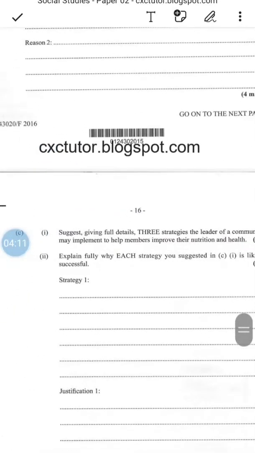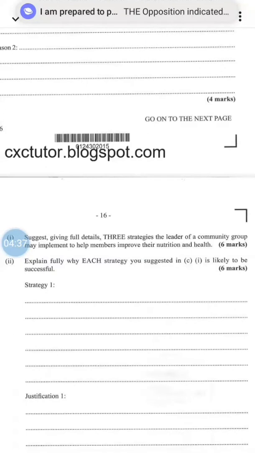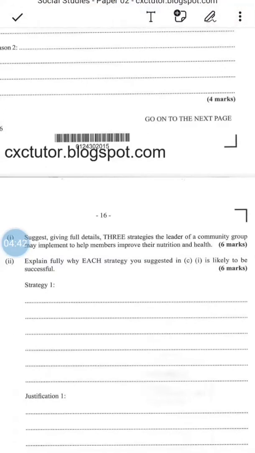Next question. Suggest, giving full details, 3 strategies the leader of a community group may implement to help members improve their nutrition and health. And this is 6 marks. The other part of the question says, explain fully why each strategy you have suggested in C is likely to be successful.